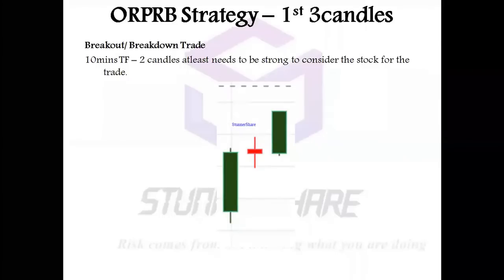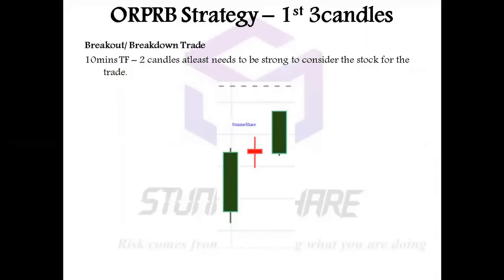The wick should not be more than the body. That is the concept of a strong candle. In the first 3 candles of 30 minutes using the 10-minute time frame, I need 2 very strong candles. Clear? In this example, if you can see, the first 2 candles are strong.